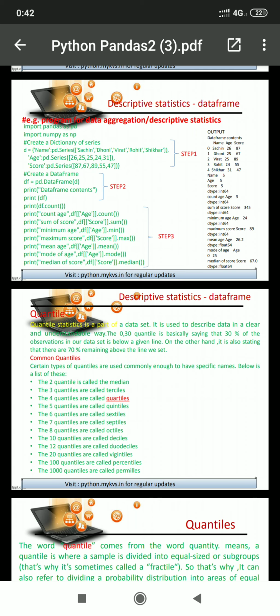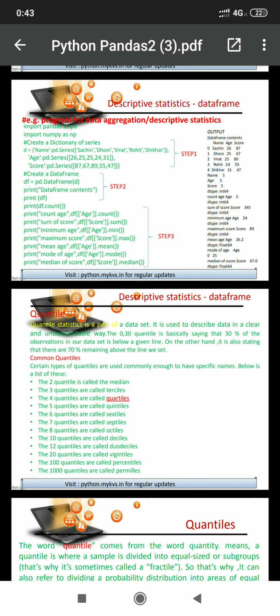Similarly, now students, you are familiar with parting a set of numbers in five parts, that will be quintiles. If we part multiple numbers in 6 parts, that is sextile. 7 parts, septile. 8 parts, octiles. 10 parts, deciles. 12 parts, duodeciles.